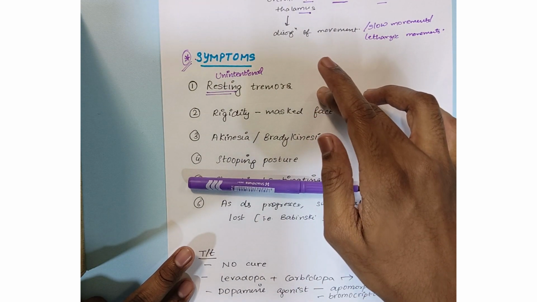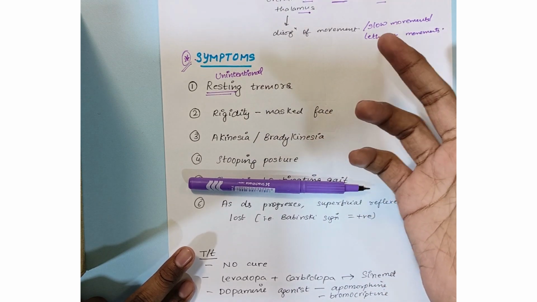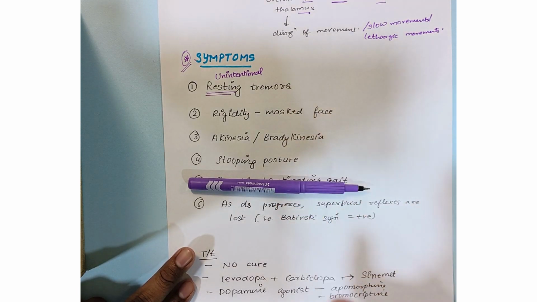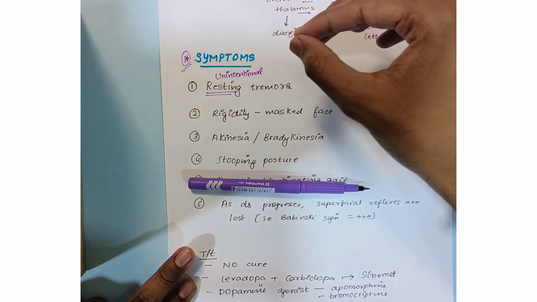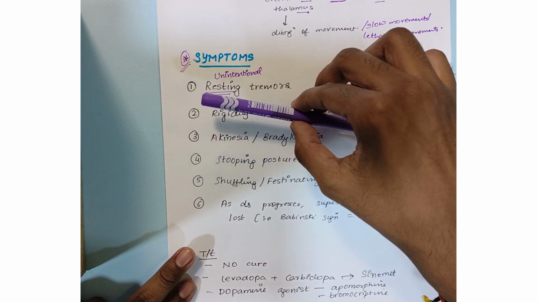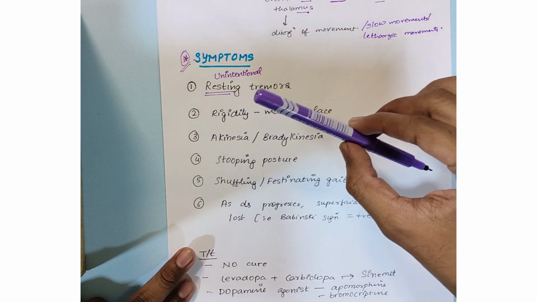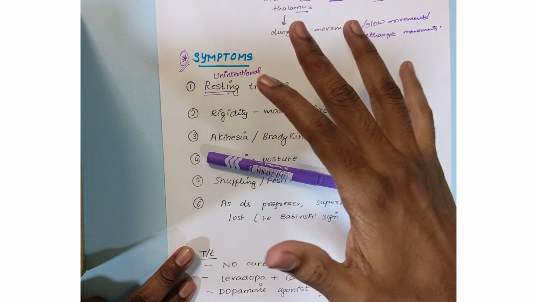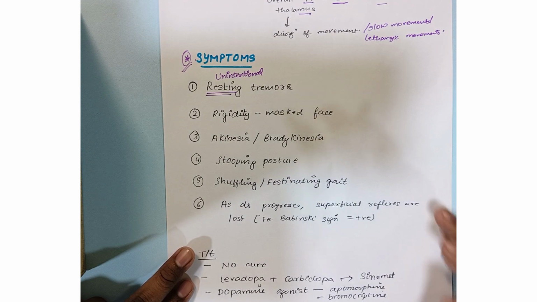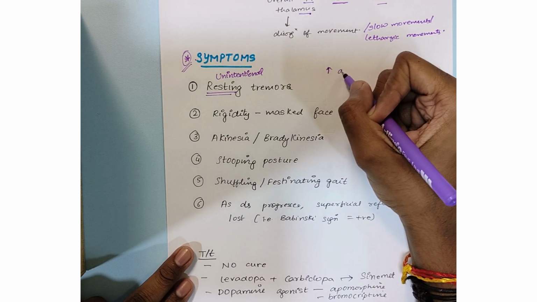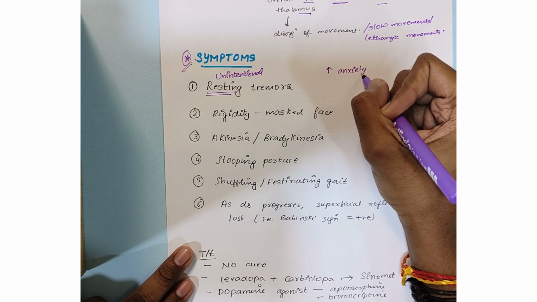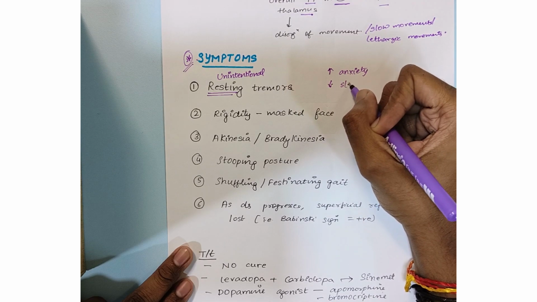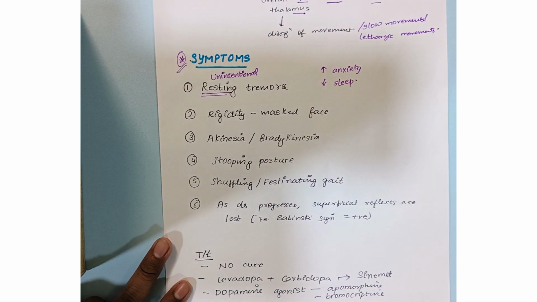Whereas in case of basal ganglia disorder, especially in Parkinsonism, the tremors will disappear as soon as you elicit a movement. Picking up a pen will not cause any tremor. However, when your body is at rest, then the tremors will start appearing. Now, these tremors increase with anxiety and decrease with sleep.